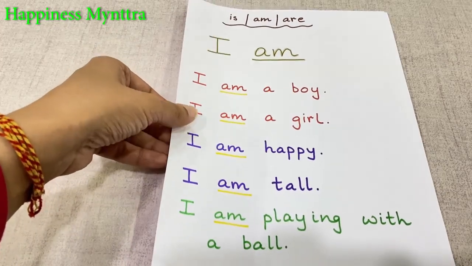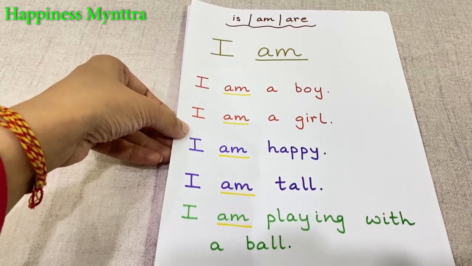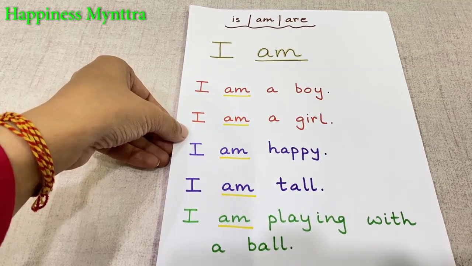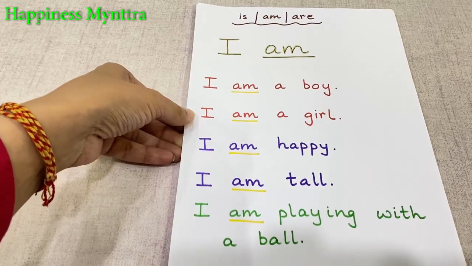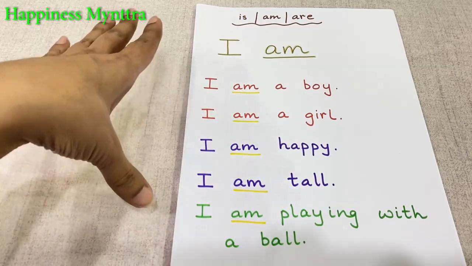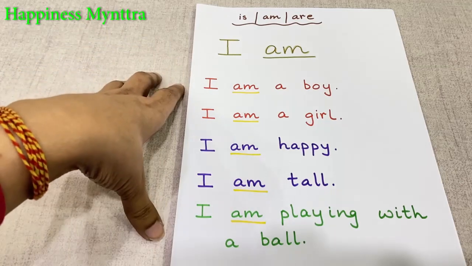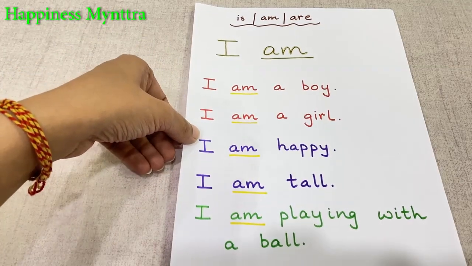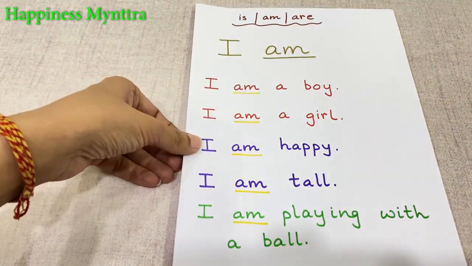So the type of concepts that I use and the way I teach, I try to simplify things, especially for the children who are slow learners or who have some kind of difficulty with reading, with learning. But in case there is no such issue, I always prefer the children to read as much as possible to understand the concept. There's no point in learning grammar concepts. It's always better to understand grammar so that it comes naturally to you.